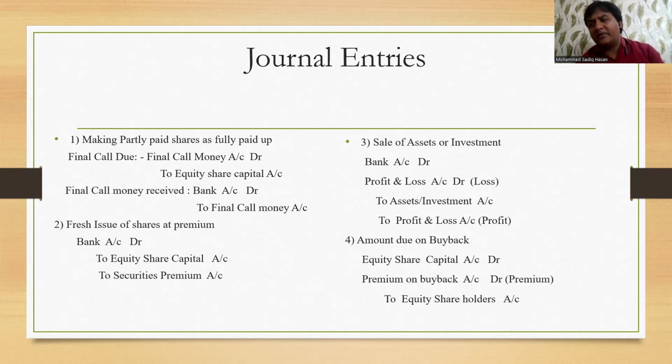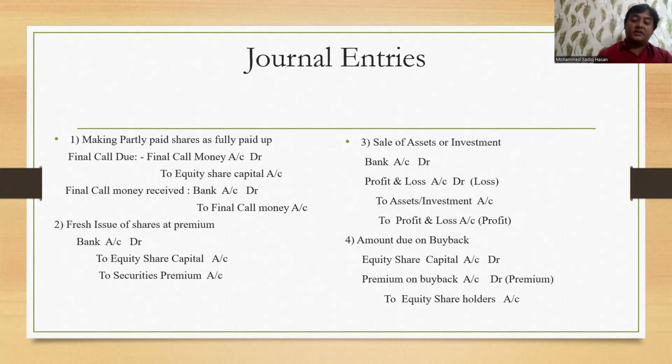But in the exam, as per the transaction, you have to pass the entry. Now suppose you're selling the assets, so you're receiving money, debit what comes in. If you're having a loss, like out of 2 lakh the machinery was there, you have sold at 1 lakh 80, so 20,000 loss happened. In that case, profit and loss account debit 20,000. And then you are selling the asset, so whatever assets are going out, credit what goes out. So if it is a loss entry, it is bank debit, P&L account debit, to asset or investment account.